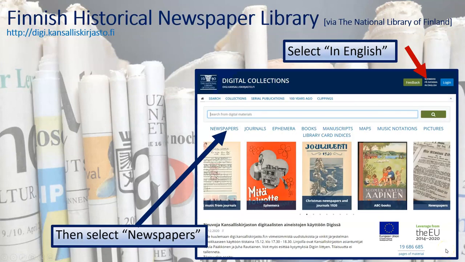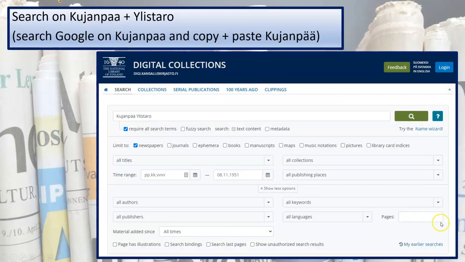Finland. I always have to talk about Finland because I have Finnish ancestors. There's a great historical newspaper library, and it really helped me in my research. Here you notice I say select in English. Whenever you're going to a non-English website, do check to see if there are language options and if English is one of them. If it is, choose English. But again, remember, it's only the navigation of the website that will be in English. The newspapers are going to be in the language in which they were published.